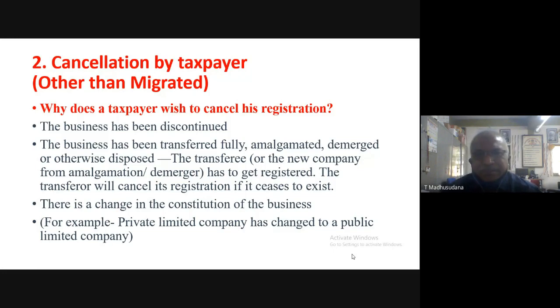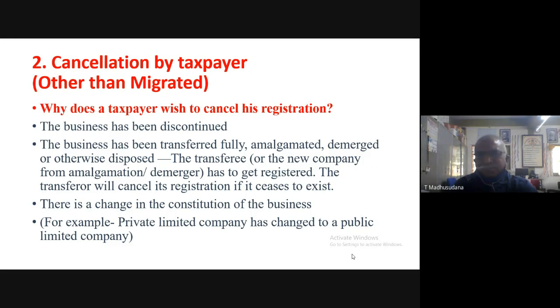Okay. Next, cancellation by taxpayers, that is other than migrated. This is the second type of cancellation: cancellation by the taxpayer himself. The taxpayer can apply for the cancellation of registration, other than migrated people.